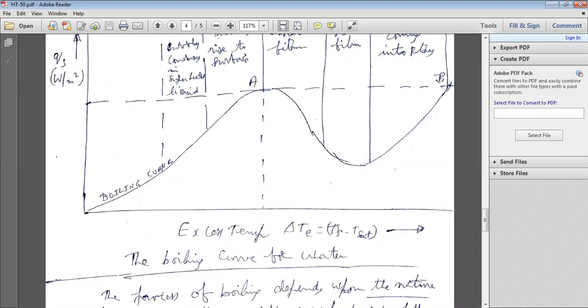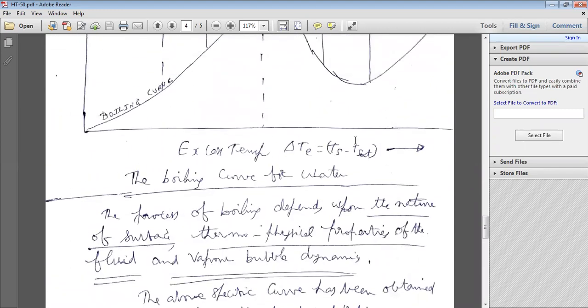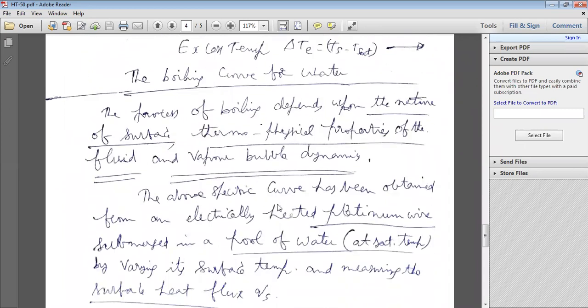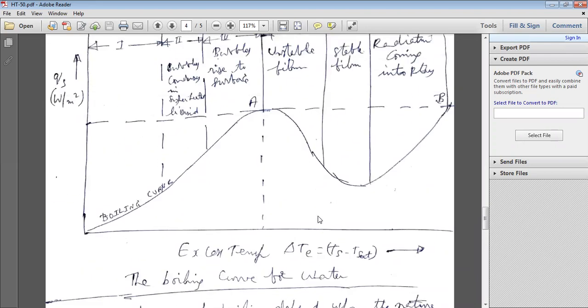For example, if the surface temperature is 100 and the saturation temperature is 90, that is 10 degrees excess temperature. If the surface temperature is 110 and the saturation temperature is 90, that is an excess temperature of 20, like that. So by maintaining a constant saturation temperature and changing the surface temperature, for example with an electrically heated platinum wire submerged in a pool of water, you can get the heat transfer rates by changing the temperatures.